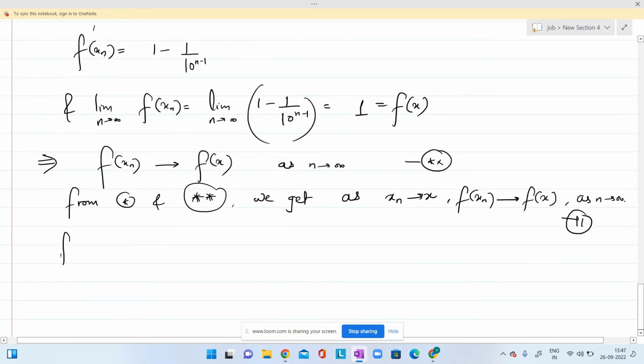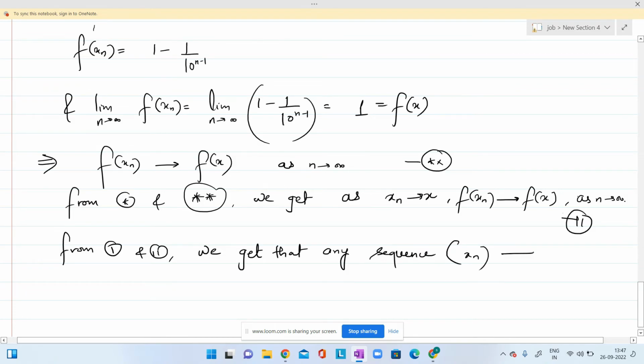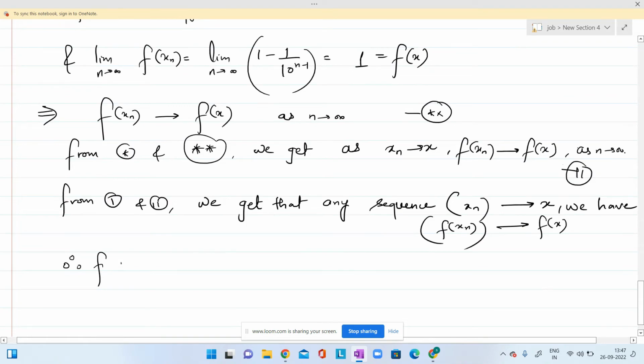So from 1 and 2 we get that any sequence, whether it is a sequence of rationals or irrationals, any sequence xn converges to x, we have the sequence f at xn converging to f at x, right? Therefore f is continuous at x, right?